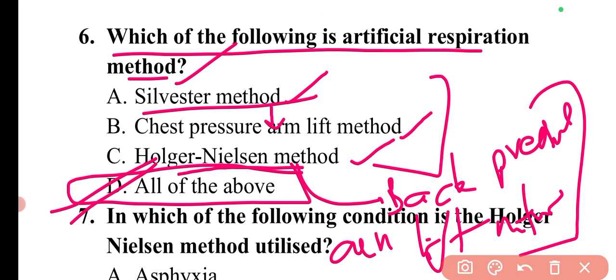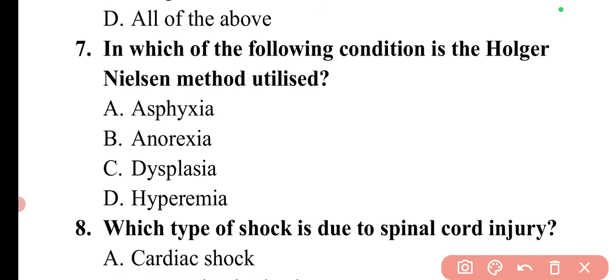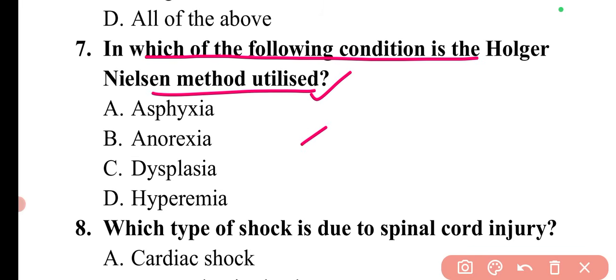So these are another name you can remember. Next question is, in which of the following conditions is the Holzer-Nielsen method utilized? The Holzer-Nielsen method is utilized for artificial respiration. So the first condition is asphyxia.